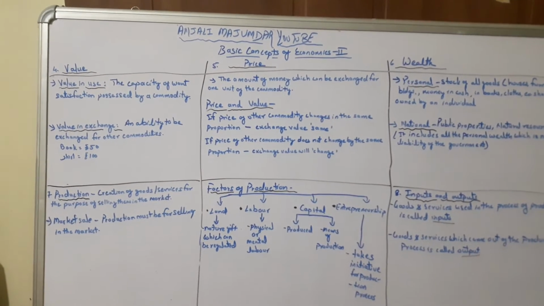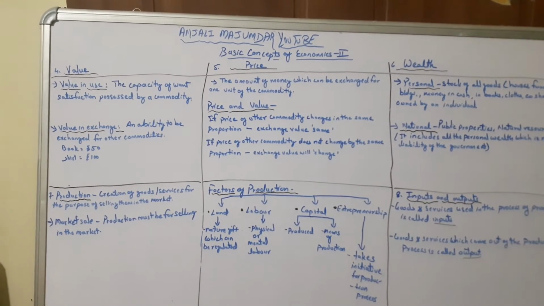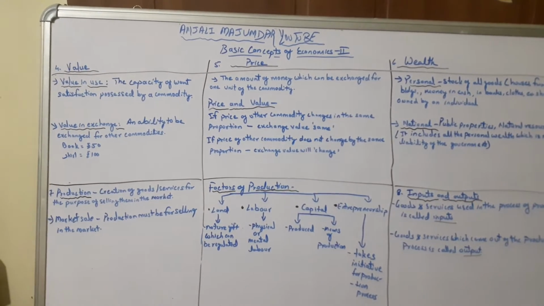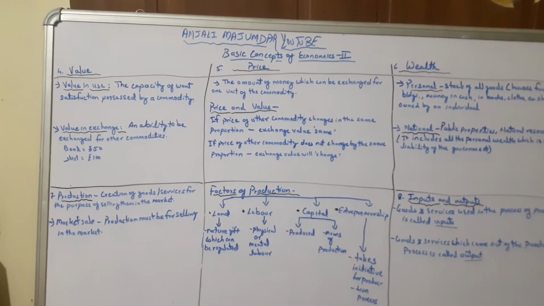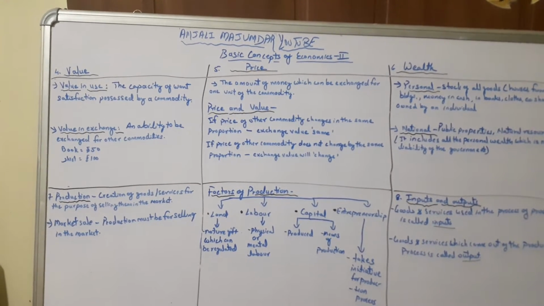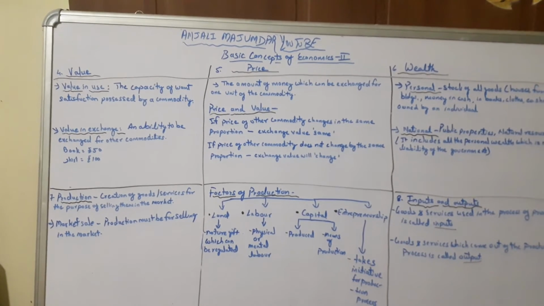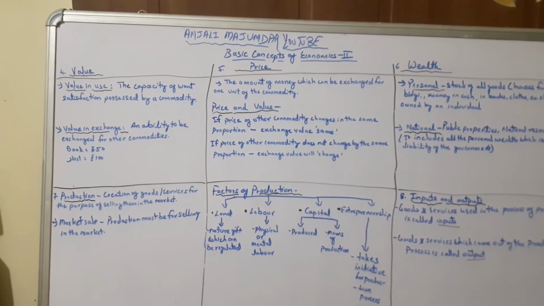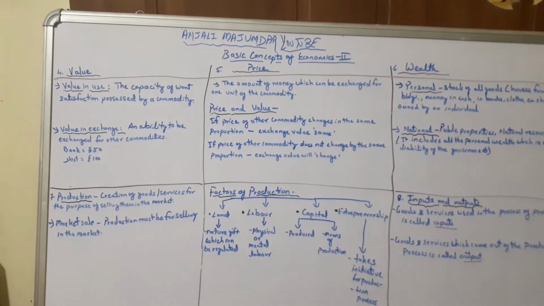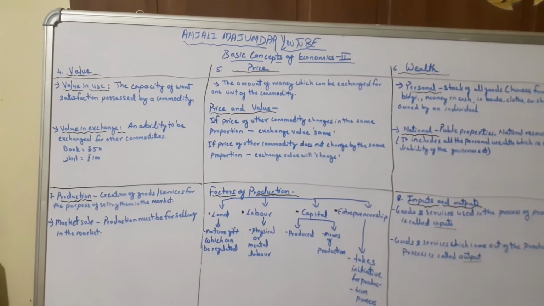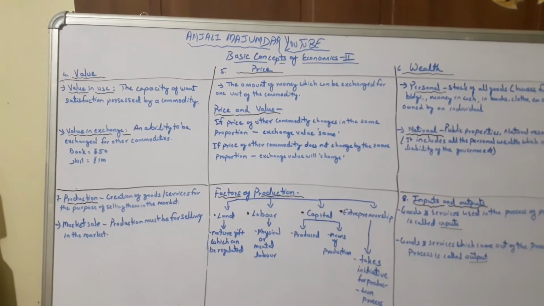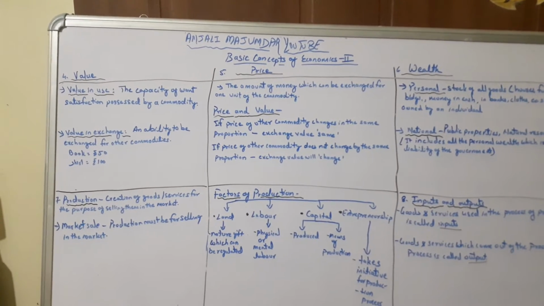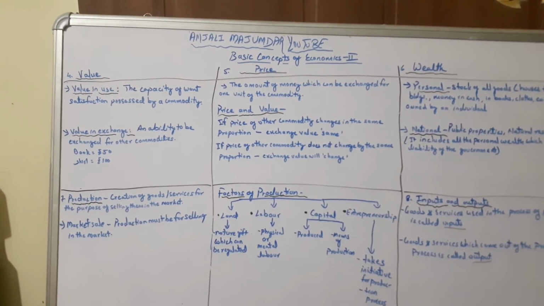That means both prices have been changed by 100%. So if the price of book is changed by 100%, in the same way shirt price also changes by 100%. That is why now the book becomes from 50 to 100 rupees, and shirt from 100 has become 200. So here we say the exchange value is same. But if it happens that the price of book remains constant at 50, whereas the shirt price has been increased from 100 to 200, here we say the exchange value will change.